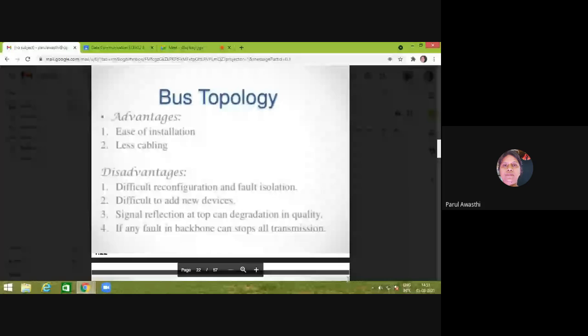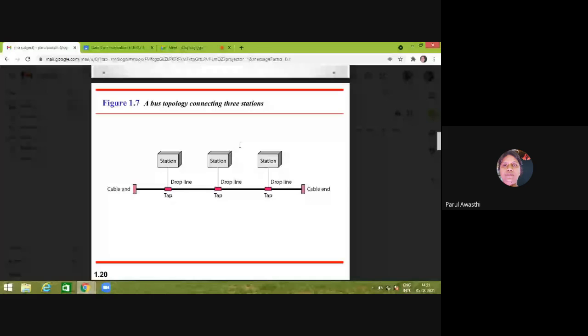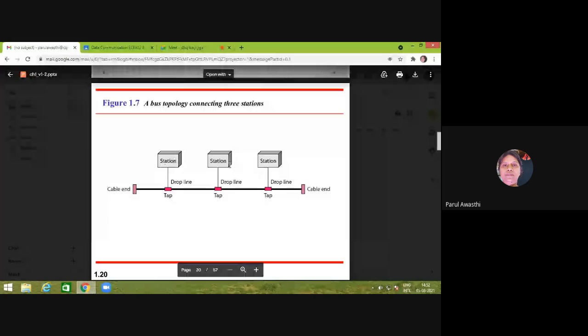But logically it is difficult to add a new device, because in bus topology every station knows the address of the left side station and the address of the right side station. So whenever I put one station in between, I have to change the configuration of a number of stations, on both sides.